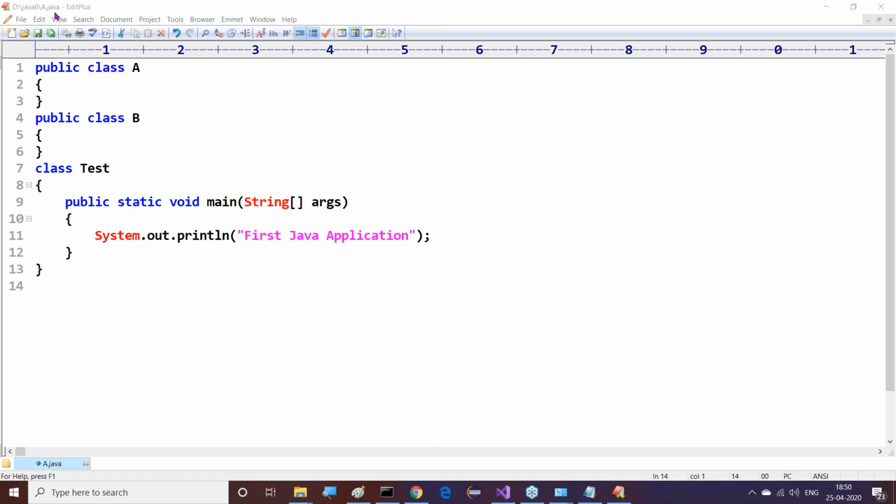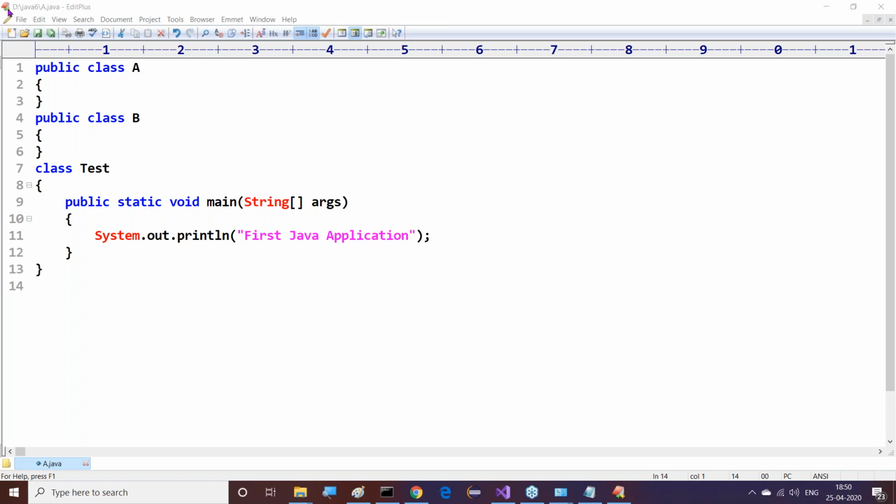Wherever we are using capital A dot Java, use capital A dot Java. Wherever we want to respond with small a dot Java, just use that. Java is case sensitive, and we must follow those rules. In your answers also, I'm expecting the same approach. Don't say small letters and capital letters in your own way. As per the Java rules, you have to say it.